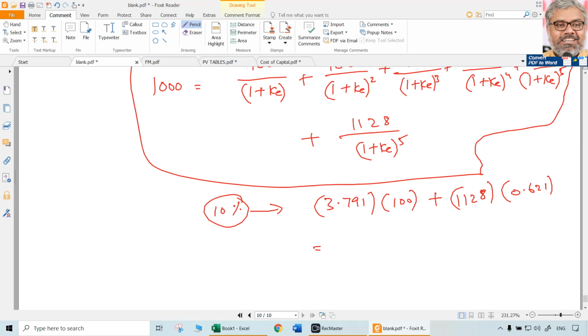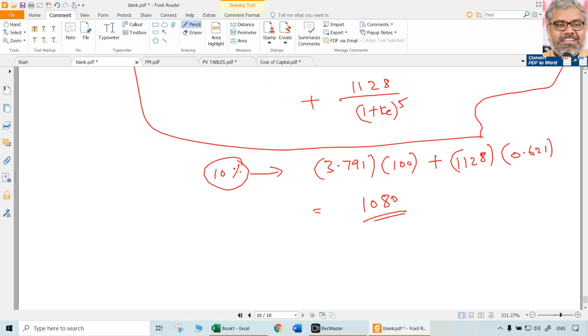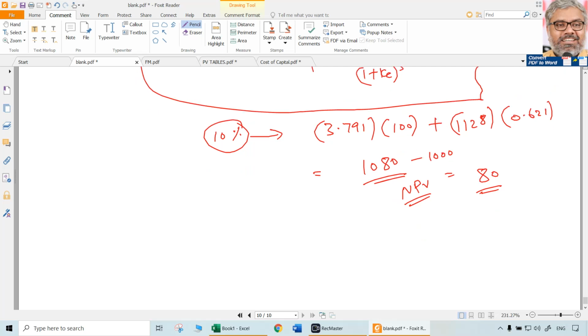If it is equal to 1000, then 10% is the realized yield. So 3.791 multiplied with 100 and 1128 multiplied with 0.621. Adding them, how much is it coming to? Around 1080. At 10%, it is 1080. In other words, for understanding purposes, NPV here is 80 positive, but we want NPV 0. That means we need to increase the discount rate. Let us increase the discount rate, for example, to 12% to be safe.